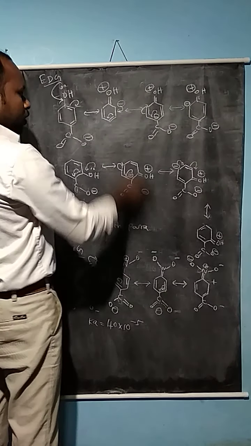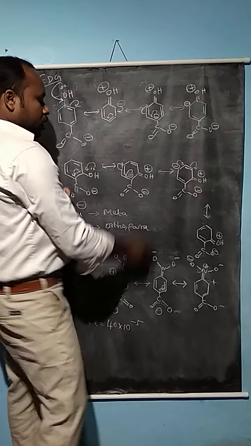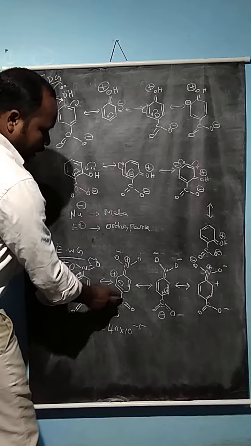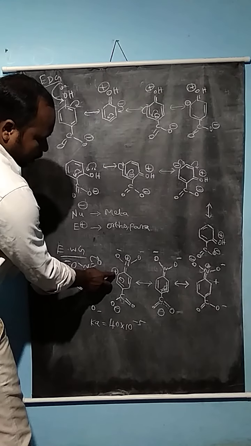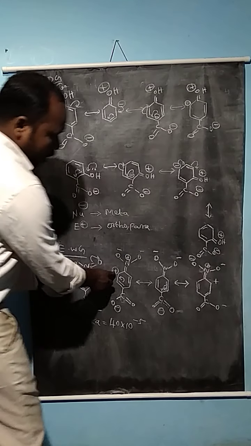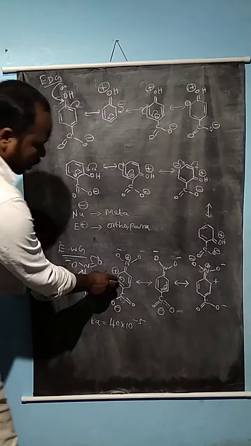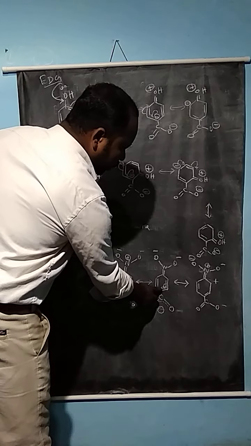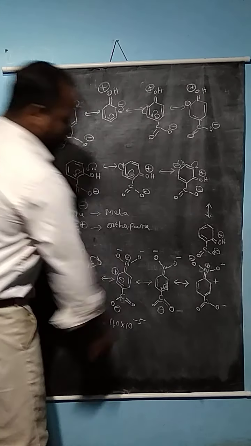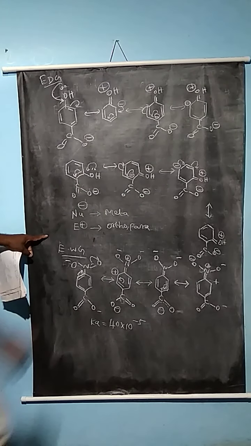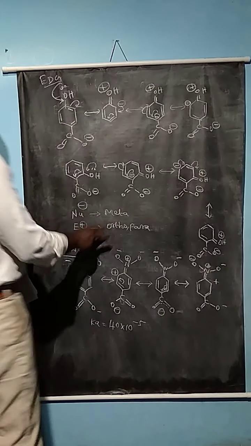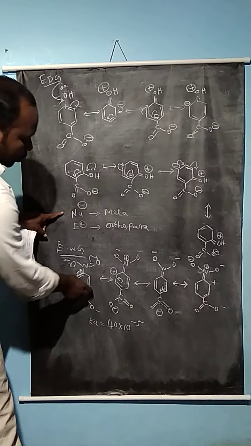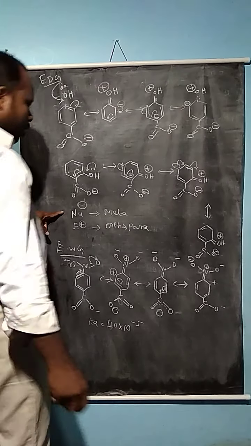Now what is the difference between these two substituted carboxylic acids?